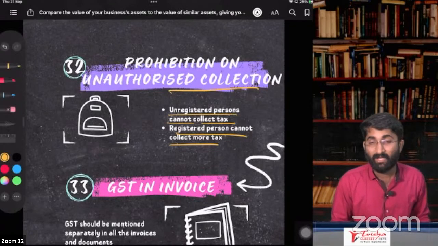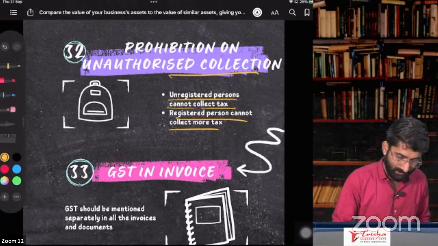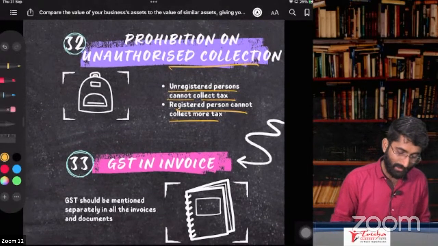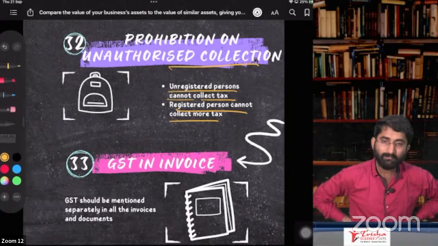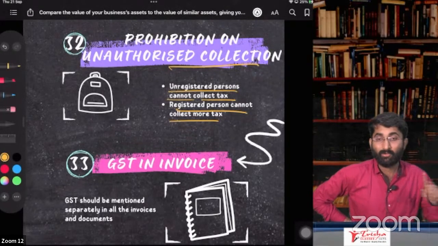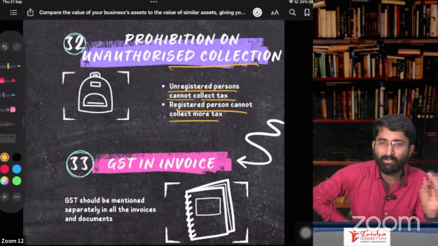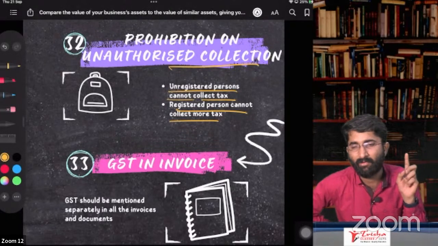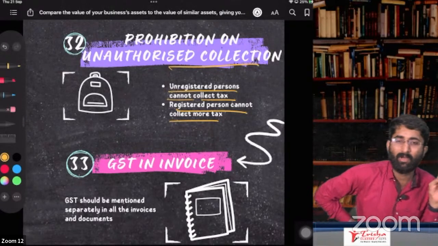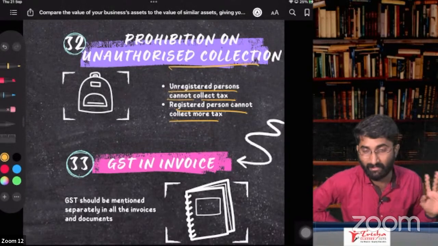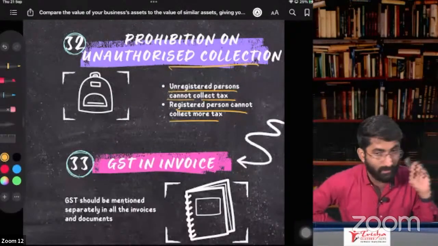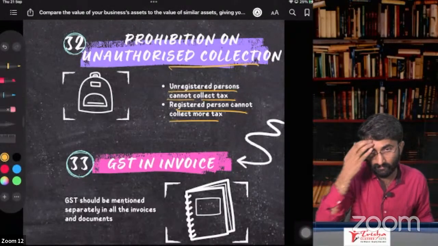For example, the government says you have to collect 10%, but you are collecting 20%. It is an offense. Even if you collect, you have to pay it to the government. You cannot keep it.